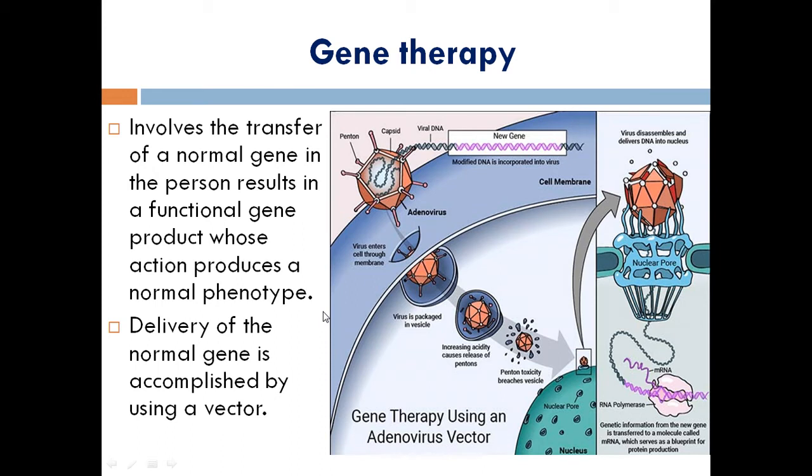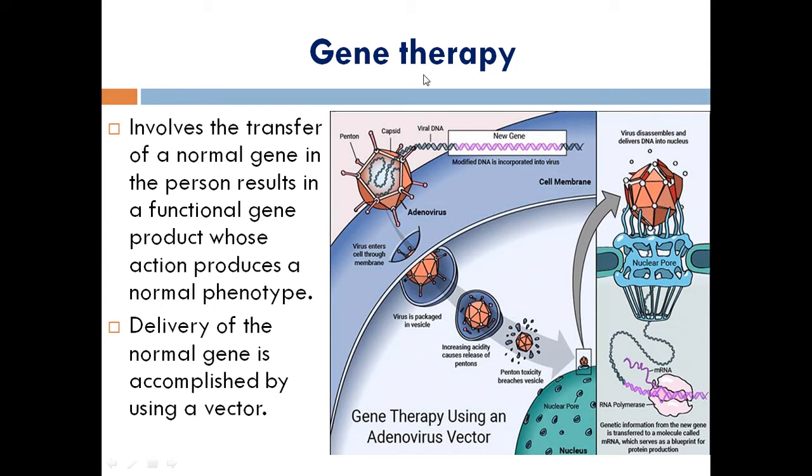The next topic is gene therapy. Actually, before entering into the topic of gene therapy, we should know the difference between diseases and disorders. The normal meaning of disease is that it is caused by microorganisms, and it can easily be cured. But in the case of disorders, genetic changes are involved. It is not easy to cure genetic disorders. If a disease occurs in a patient, he can be cured and lead a normal life. But in the case of a disorder, it will be present throughout life until death.